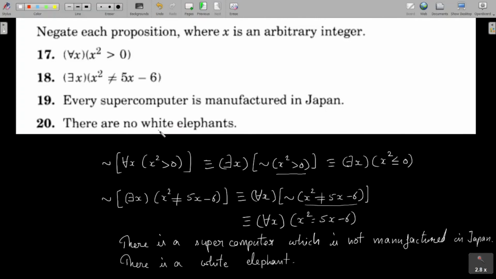Here the universe of discourse consists of the set of all elephants, and we take an arbitrary element x from that universe of discourse. The predicate here is x is not white, and the statement is for all x p of x. For any elephant it is not white. So its negation becomes there exists x, negation of p of x. Negation of p of x means x is white. Therefore, this statement becomes there is a white elephant.